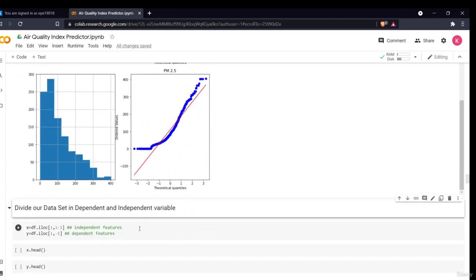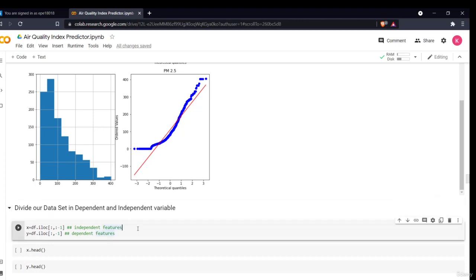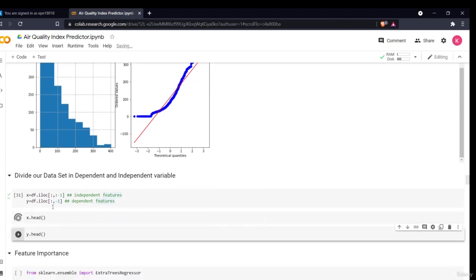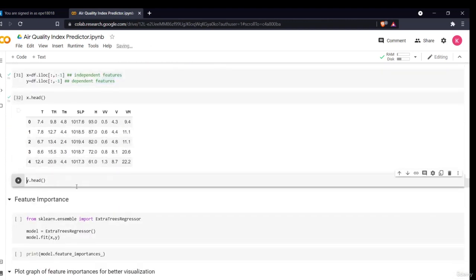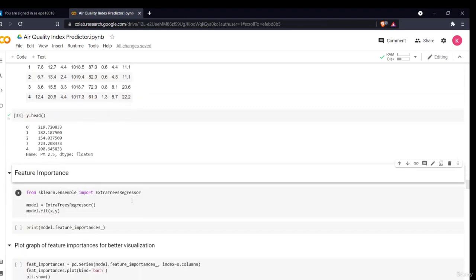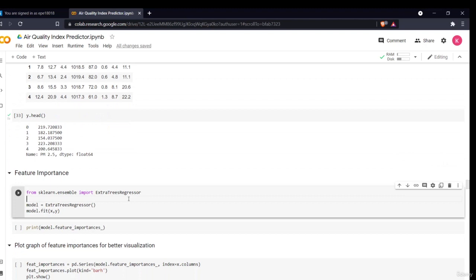Now we'll divide our data set into dependent and independent variables. We'll divide the data into x, our independent variables, all the features, and y, my PM value, which is my dependent variable. This is my x and this is my y. Now we can see which feature is the most important.